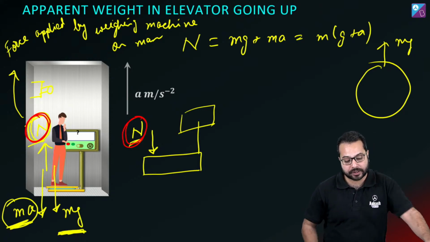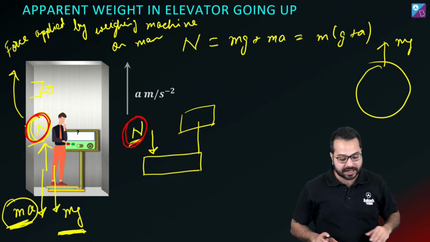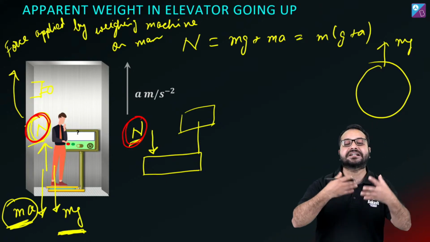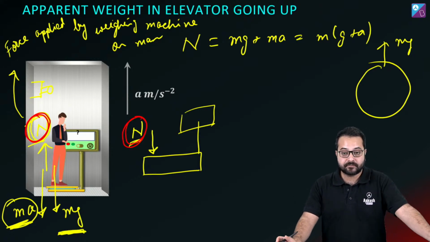Is that correct? Okay. So is this clear? Absolutely clear. So what we can say is that the effective gravity changes. Okay. Can I say that?